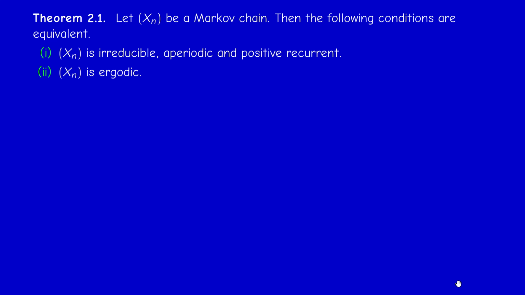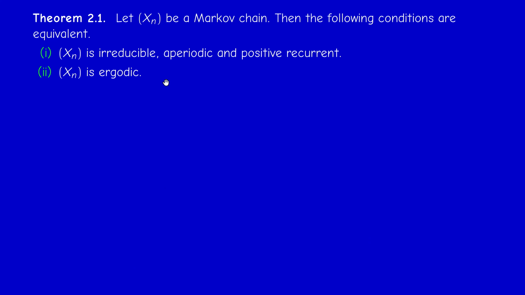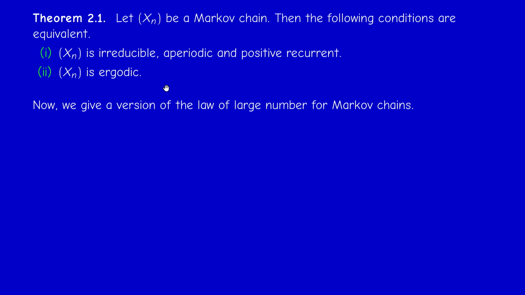And so actually this result, proposition 2.4, was the equivalent of proposition 1.13. Now, the equivalent of the ergodic theorem is the following theorem. There is an equivalence between saying that the chain is irreducible, aperiodic, and positive recurrent, and the fact that Xn is ergodic.